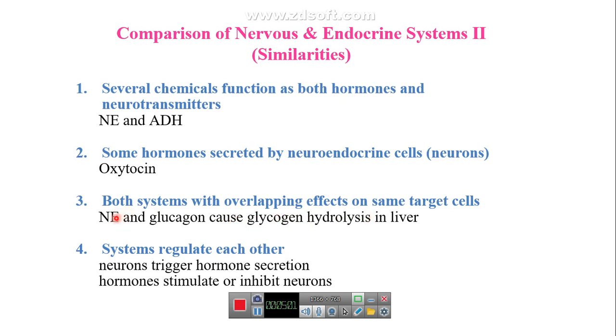But the stimulus is different. Norepinephrine is a response to stress and other nervous stimulus, while glucagon responds to the level of glucose in blood. These two systems regulate each other, like neurons trigger hormone secretion, and hormones stimulate or inhibit neurons.